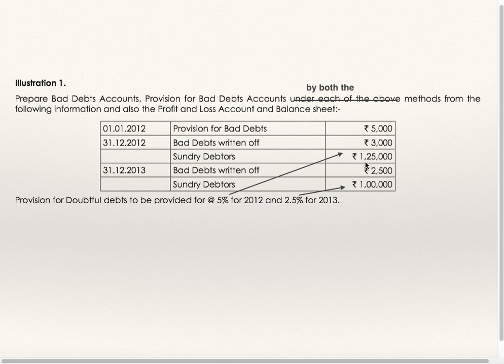Debtors as on 31st December 2012 are 1,25,000. 5% of 1,25,000 is the provision for doubtful debts for the year ended 2012, and 2.5% of 1 lakh will be the provision for the year ended 2013.